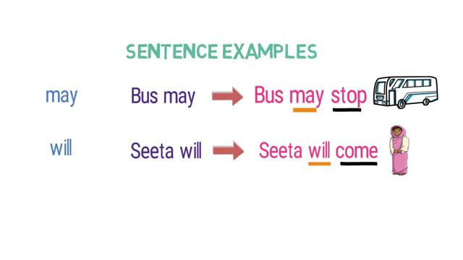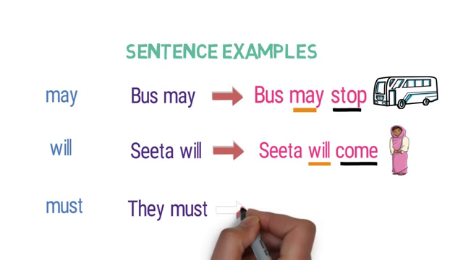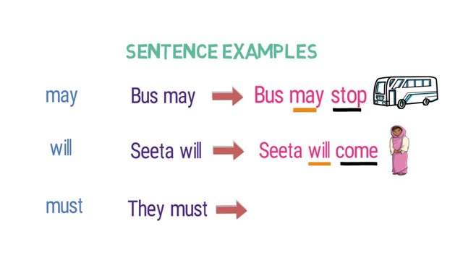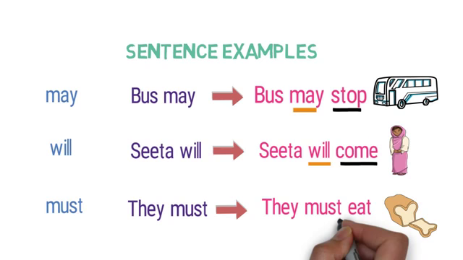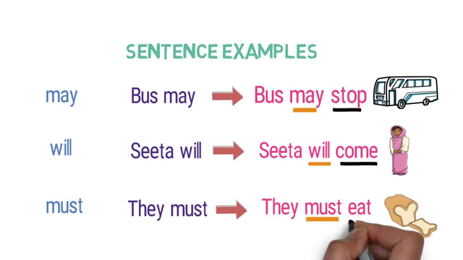Now let's look into the last example, must. Look at this sentence, they must. Here the verb must is of no meaning to the sentence if it is not followed by any main verb. Now look at this sentence, they must eat. Now we have a meaningful sentence conveying that they must eat the food. Here must is a helping verb and eat is a main verb.